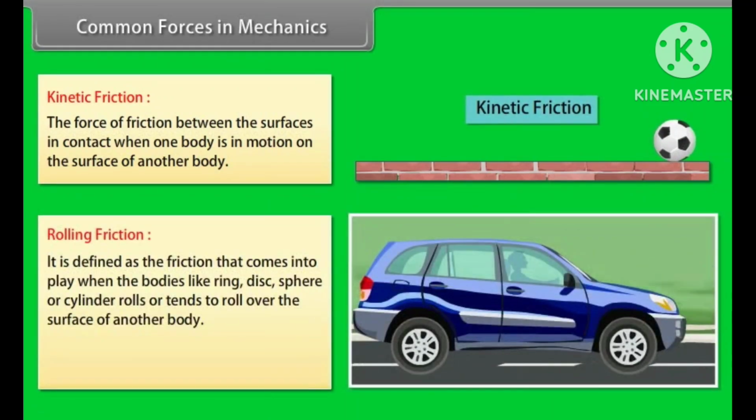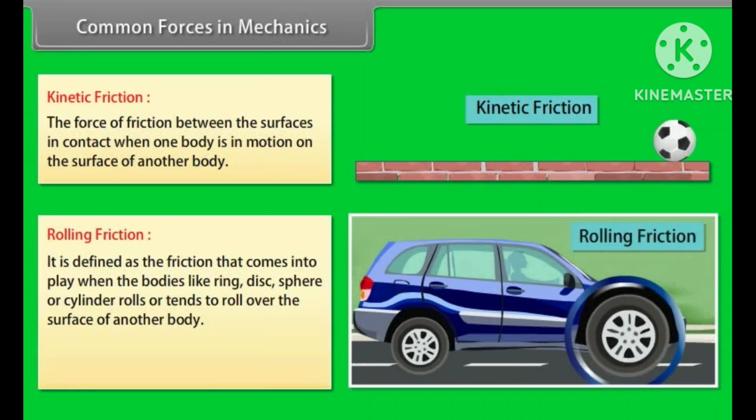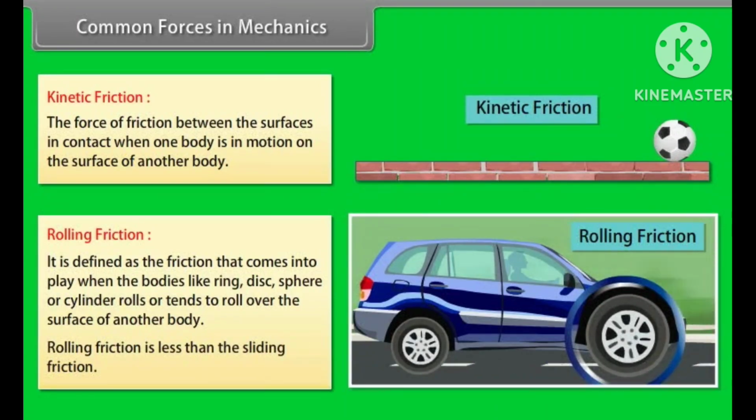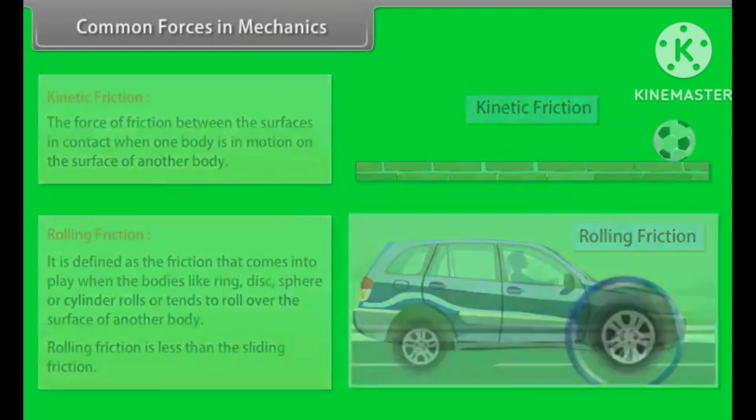Rolling friction. It is defined as the friction that comes into play when the bodies like ring, disc, sphere, or cylinder rolls or tends to roll over the surface of another body. Rolling friction is less than the sliding friction.